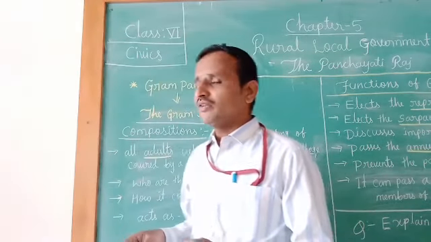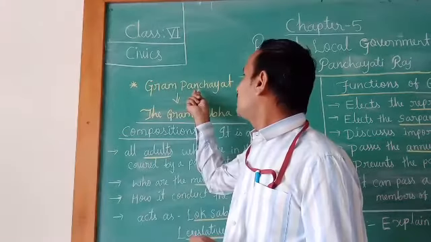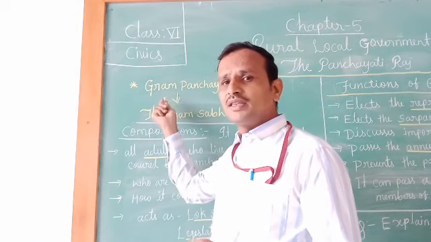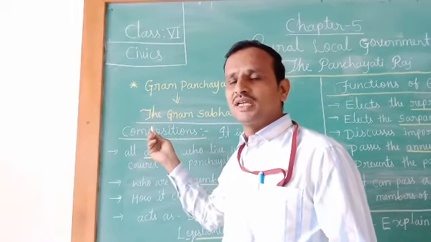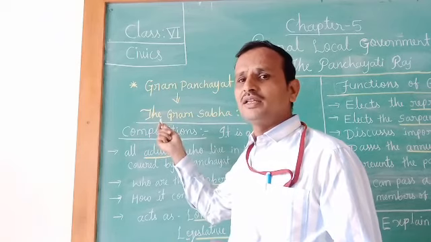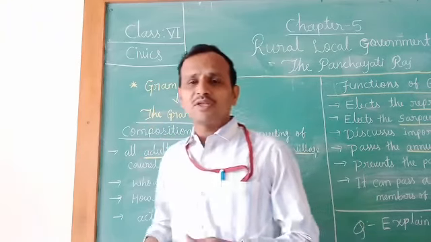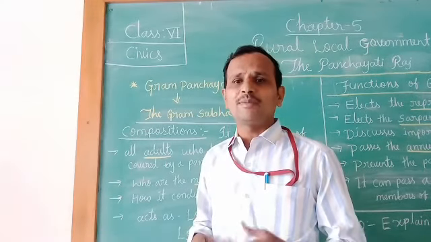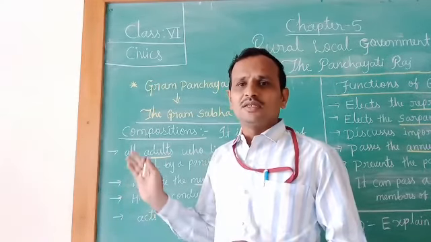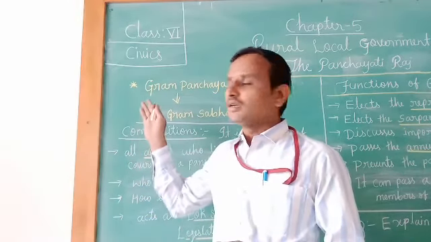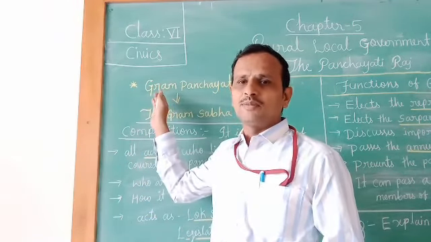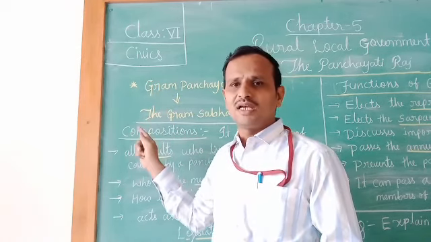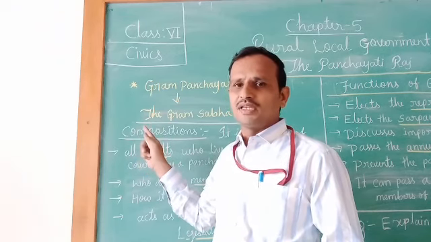This Gram Panchayat consists of again 3 levels, children: the first is Gram Sabha, the second is Gram Panchayat, and the third is Nyay Panchayat. These are the sub-levels of the Gram Panchayat.